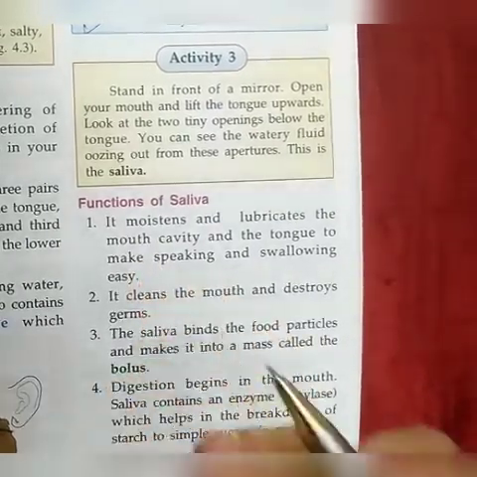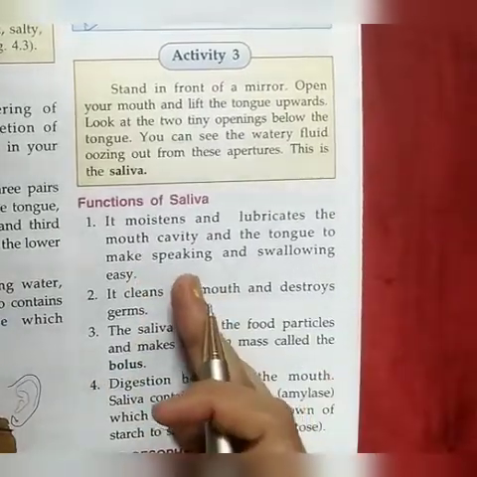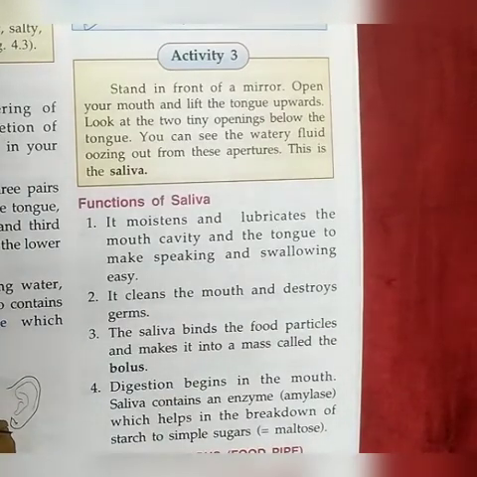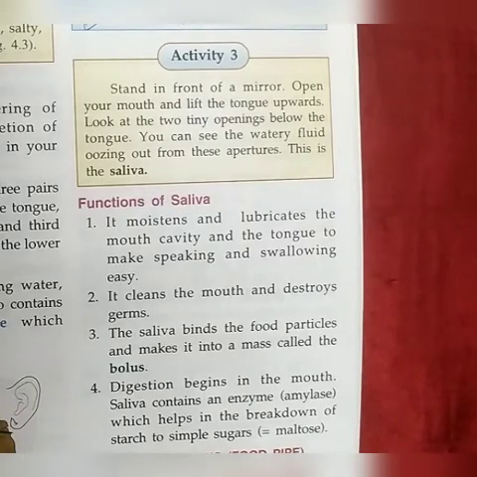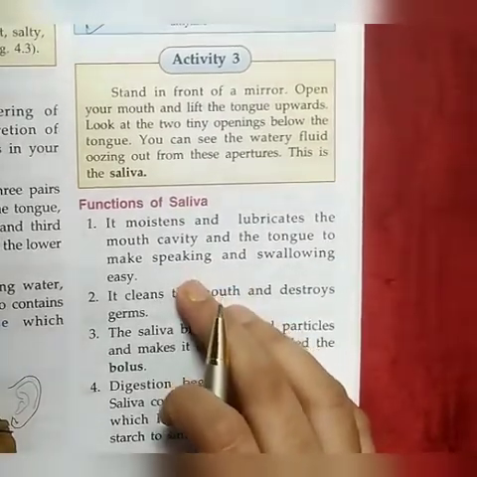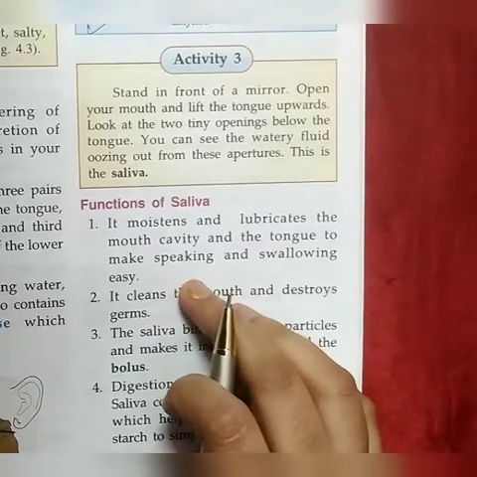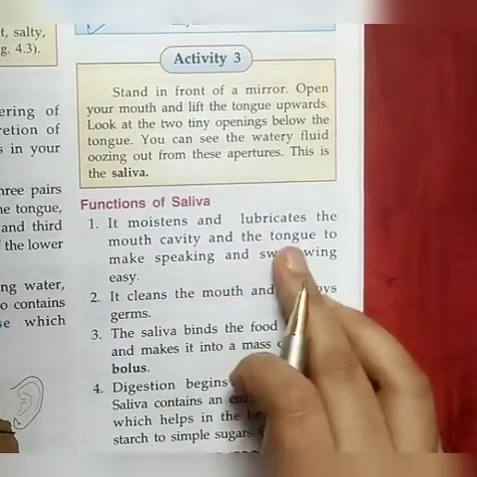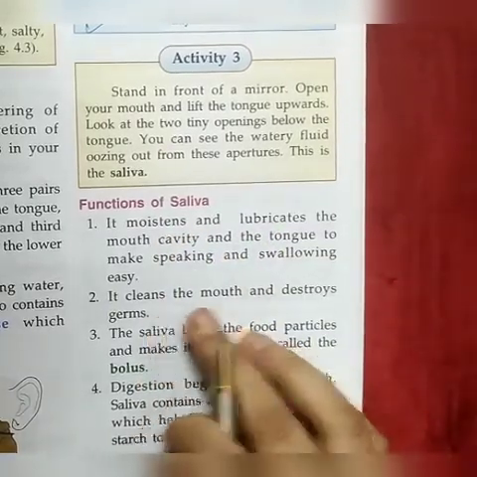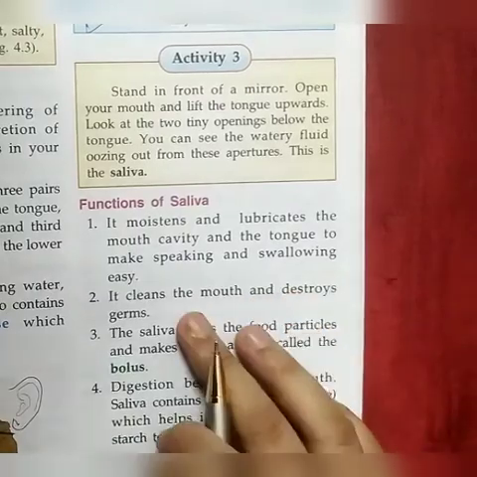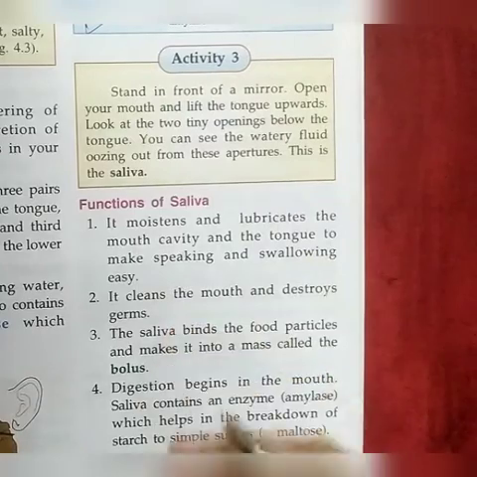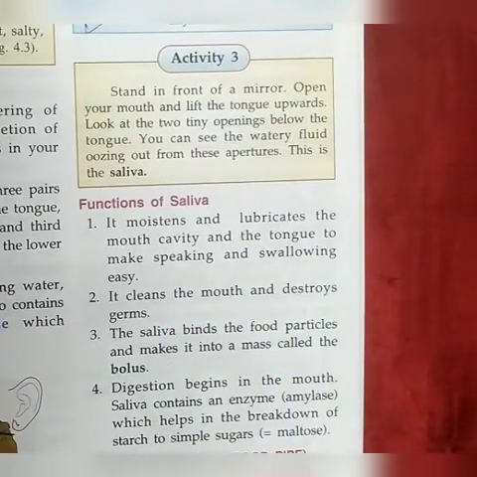So what is the function of saliva? The first one is that it moistens and lubricates the mouth cavity. In our mouth cavity, there is moisture, there is water. This watery substance prevents our mouth from drying. The main function is moistening and lubricating, and it cleans the mouth and destroys some germs. It also helps the tongue make speaking and swallowing easy.